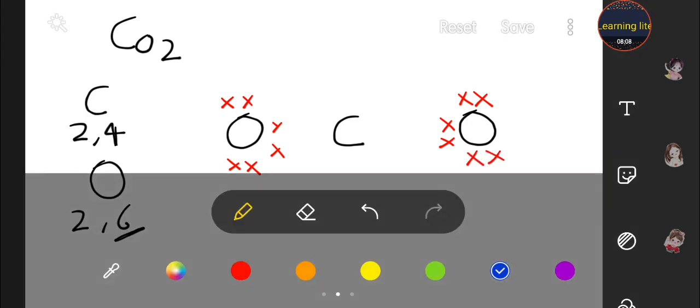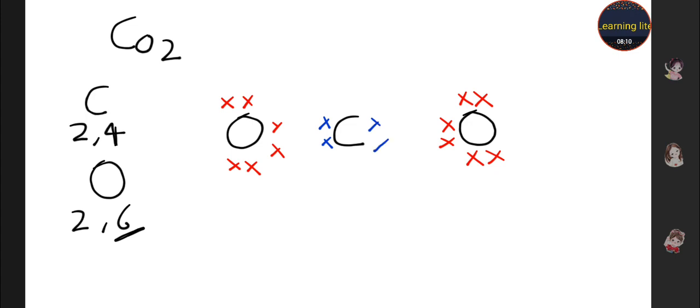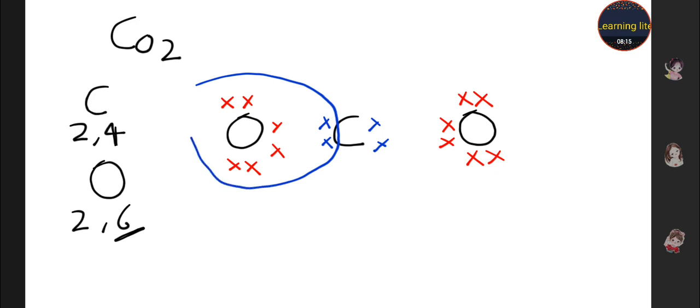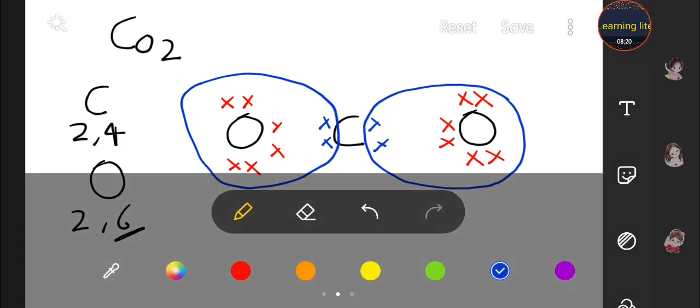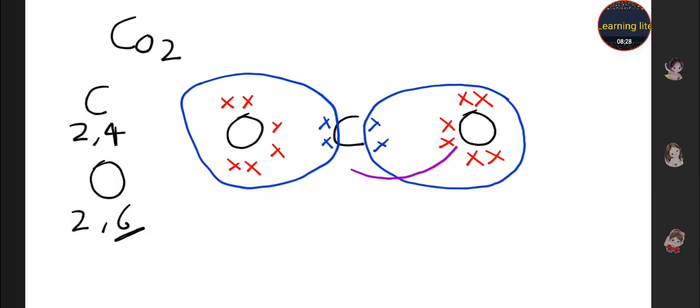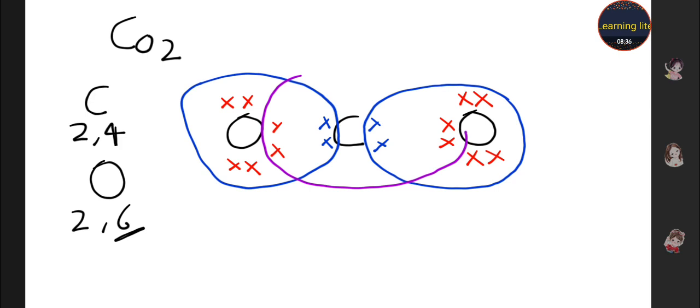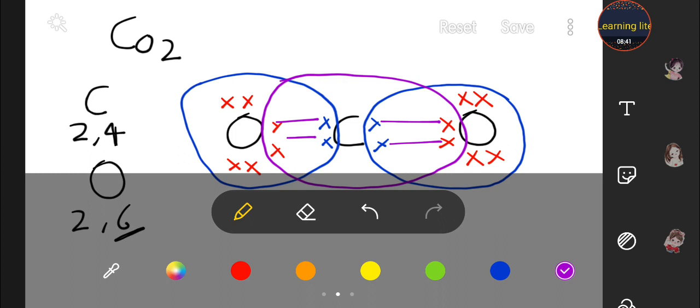Carbon is tetravalent, 4. 1 2 3 4. Now sharing occurs. Oxygen takes 2 electrons, shares 2 electrons of the carbon and completes its octet, and carbon also wants to complete its octet. This is the electron dot structure of carbon dioxide. I think it is clear to you.